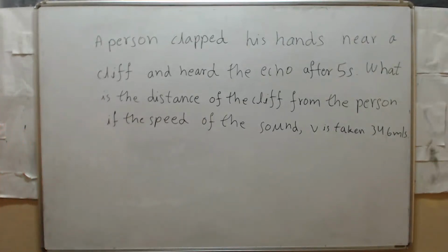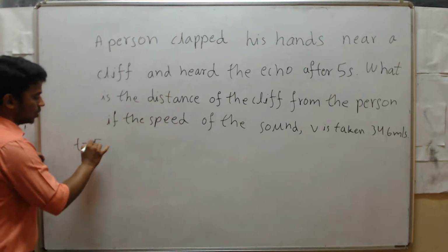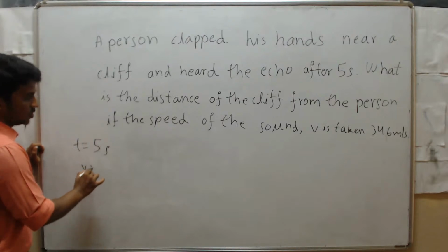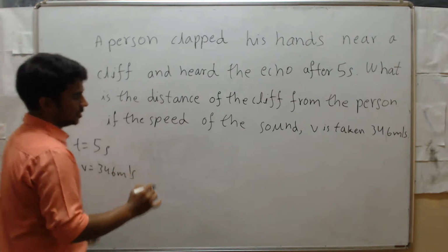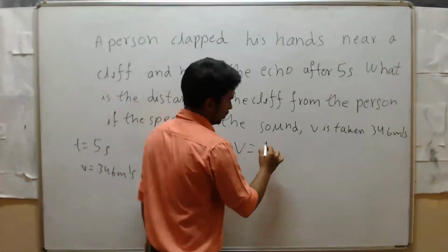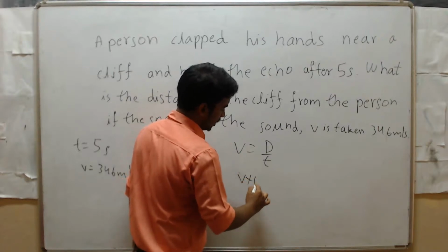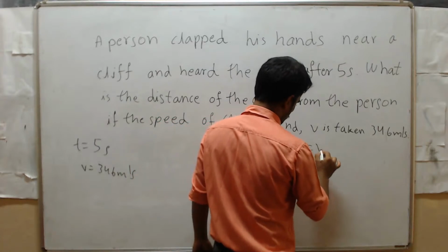First, we write the units. Time t equals 5 seconds. Speed v is 346 meters per second. We know the formula, speed equals distance by time. We need distance, so v into t equals distance, or d equals v into t.